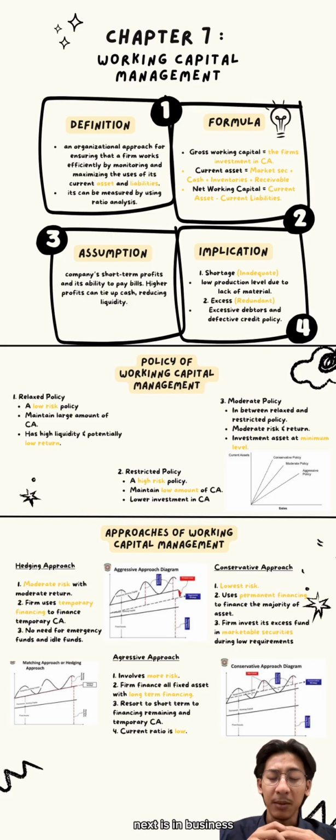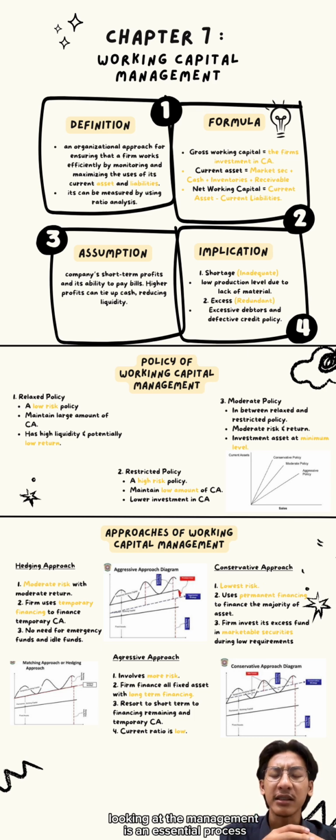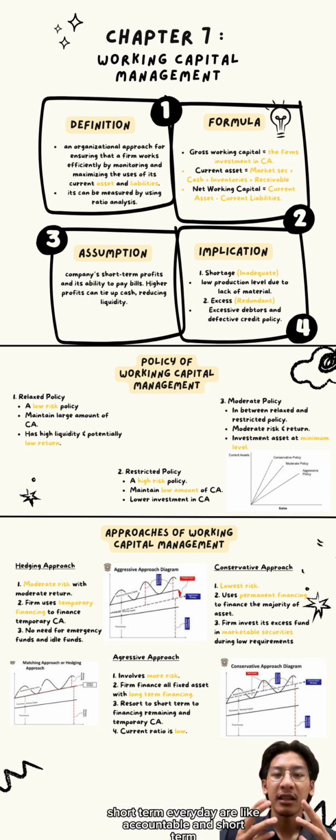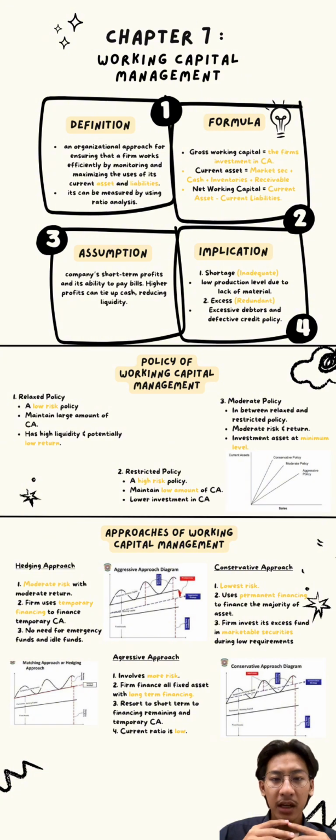Next is working capital management in business. Working capital management is an essential process that ensures a company has enough short-term assets to cover its short-term liabilities. Short-term assets are things like cash, inventory, and accounts receivable. Short-term liabilities are things like accounts payable and short-term debt. There are two main formulas used in working capital management.